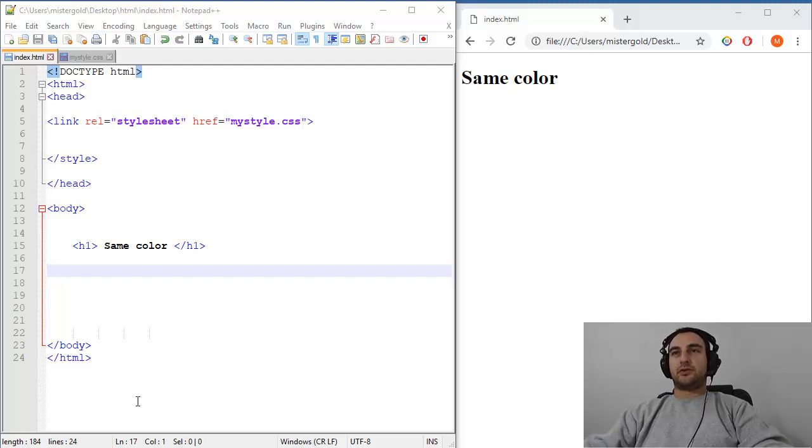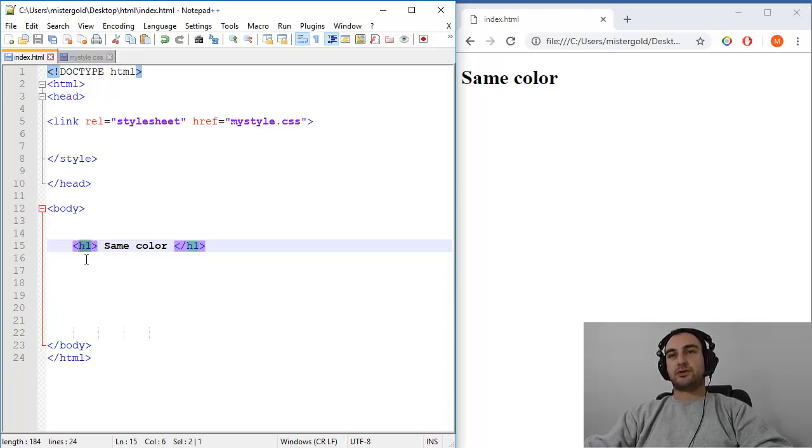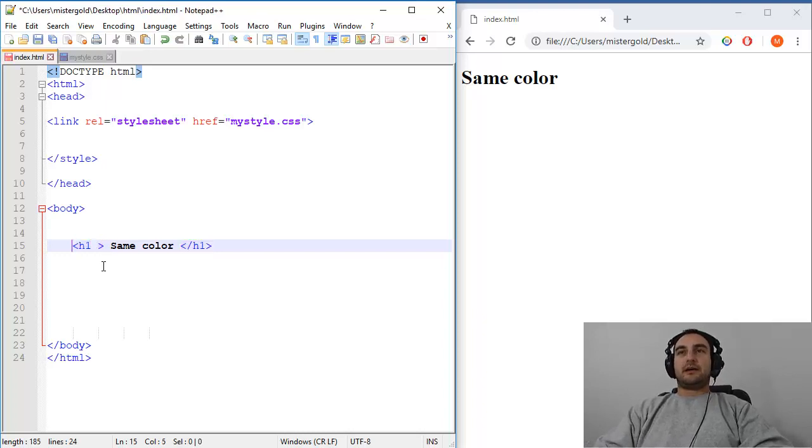Hi, in this tutorial we will set background color, for example for H1, in three different ways: using the name of the color, using RGB representation of color, and using hex representation. So I will use IDs for this, which is not completely valid, but we are practicing, so I think we will be fine. Let's use this as template.